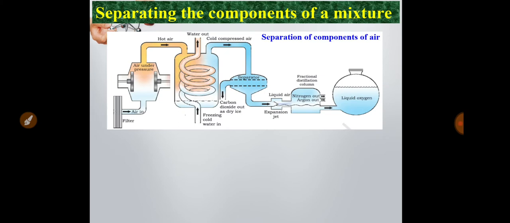The fractional distillation process is also used to separate the different components of air. We know that air is a mixture of different gaseous molecules like nitrogen, oxygen, carbon dioxide and many more gases. This air can be liquefied by a cooling process, and it can be separated by passing it through a fractionating column by the fractional distillation process.